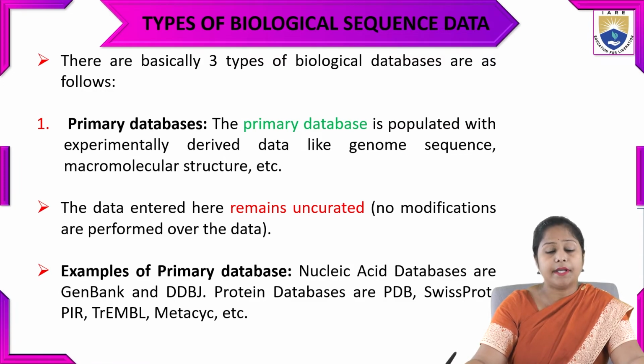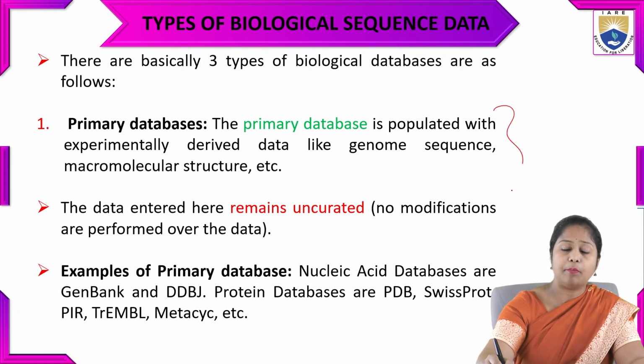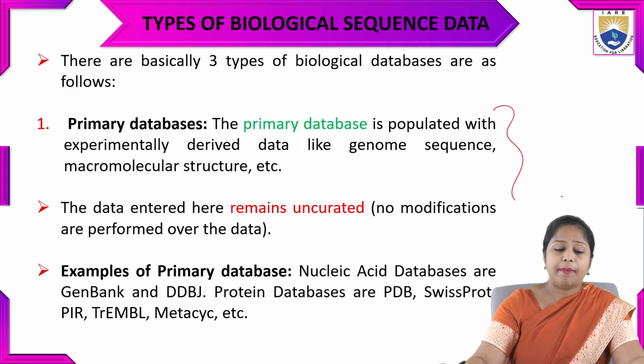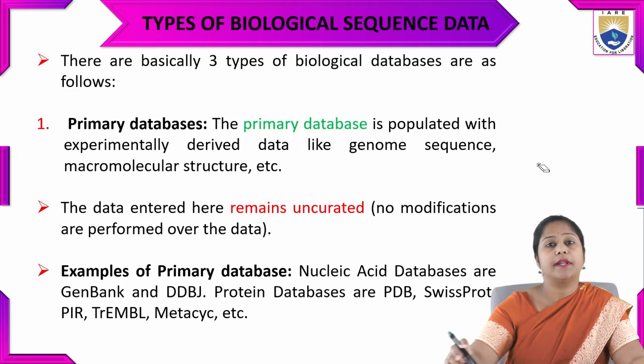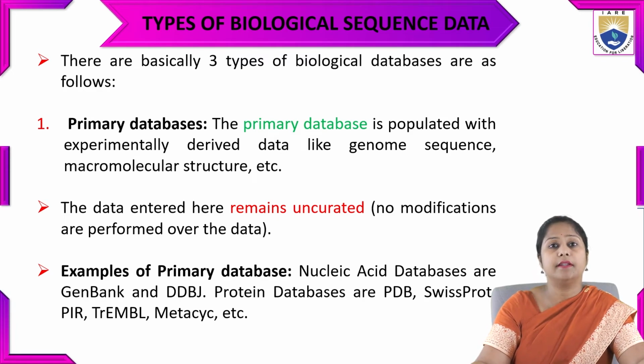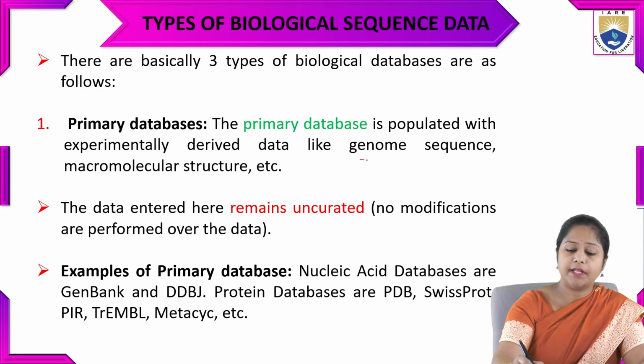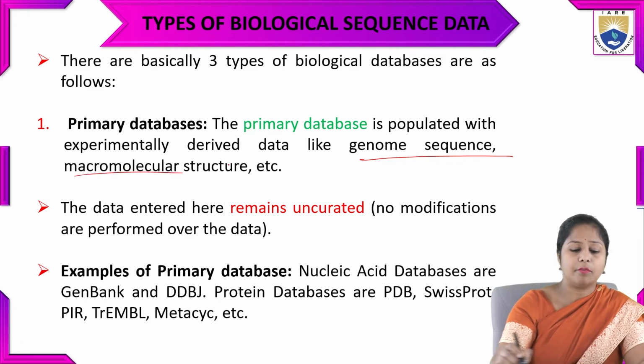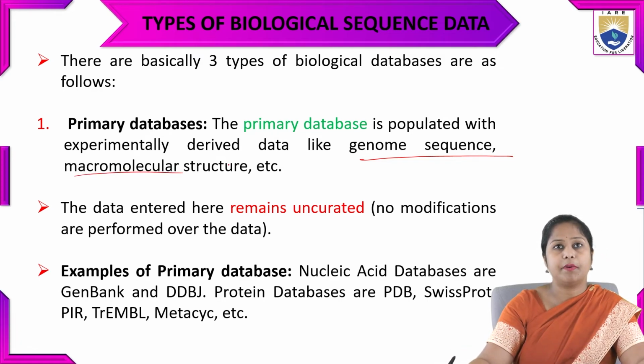The primary database is populated with experimentally derived data. Over the experiment, the data the researcher has taken is called primary data. That is single-person related data, used for some experiment. The data will have genome sequences and macromolecular structures. That type of data comes under the primary databases.